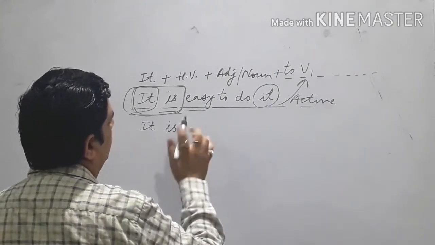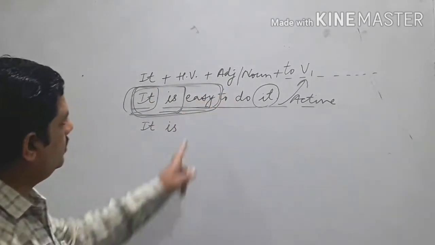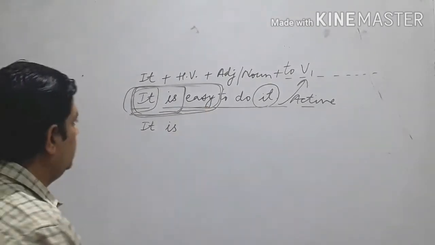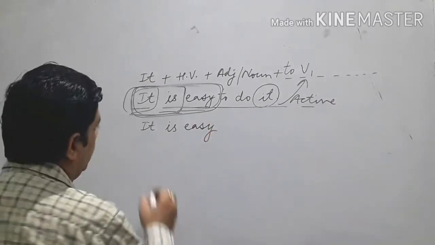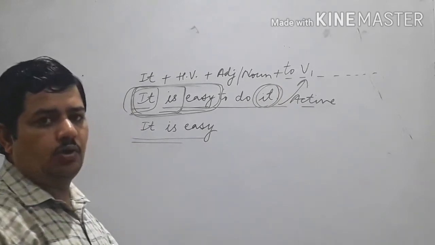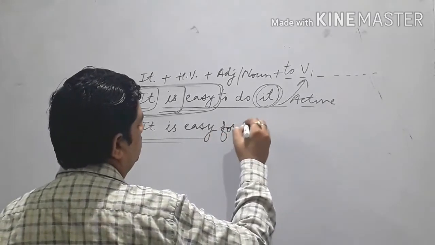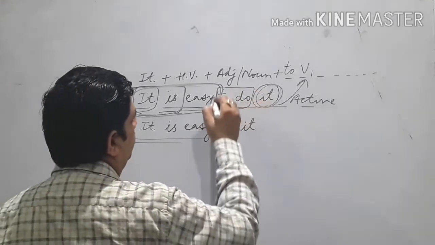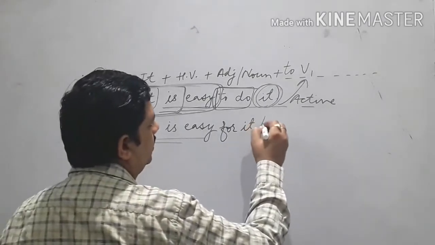It is, first you write, means "it is" with the noun or "it is" with the adjective, whatever it is, you write as it is, this phrase like "it is easy". Clear? And after that what you will do with that object? You use "for". It is easy for it. Clear? And then what remains? "To" plus first form.